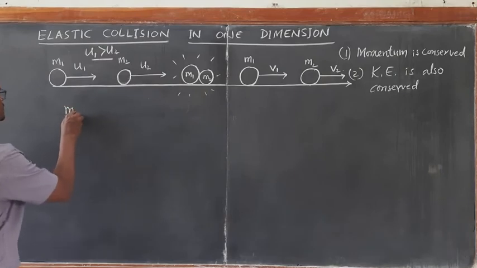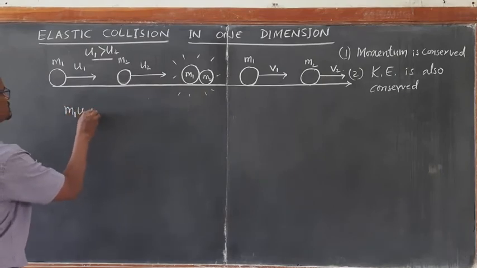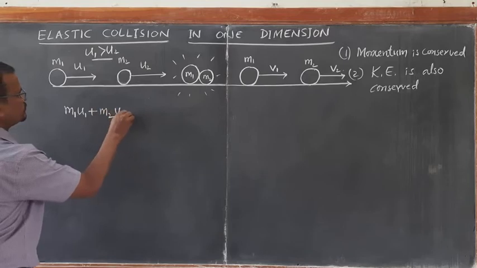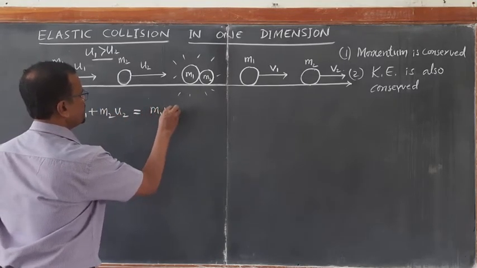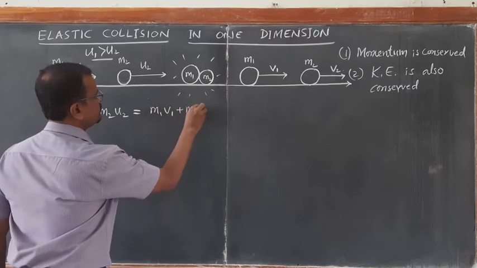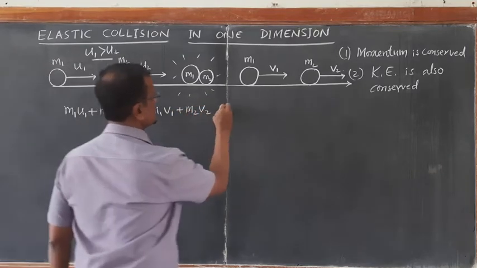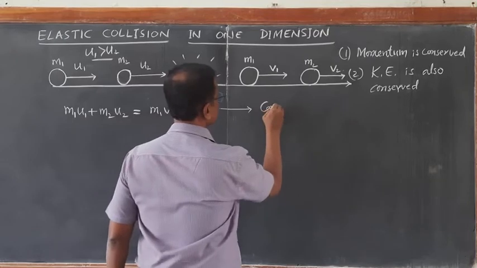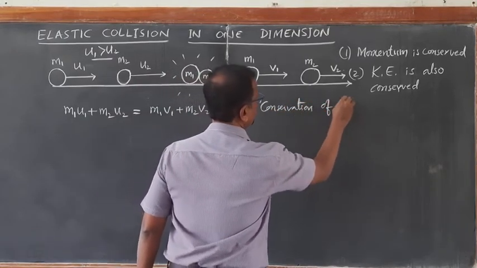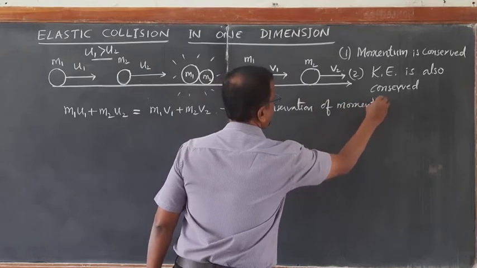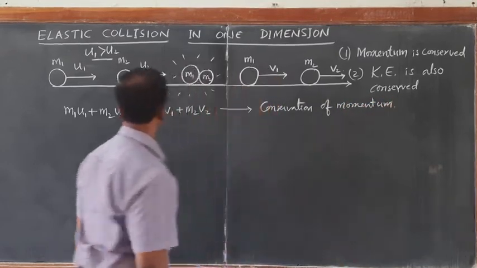Just now we have established m1 u1 plus m2 u2, momentum before collision, is equal to m1 v1 plus m2 v2. This is the equation for conservation of momentum.